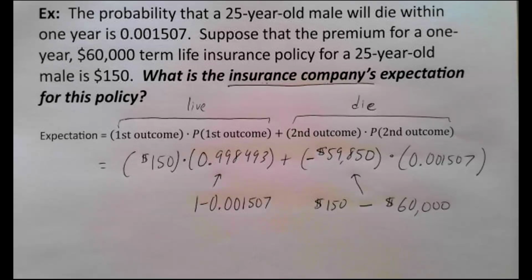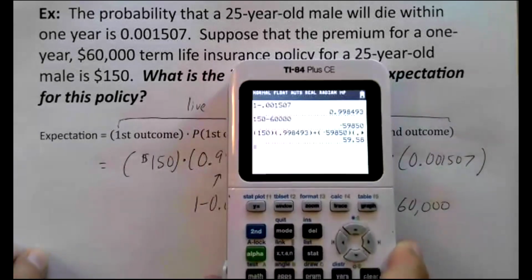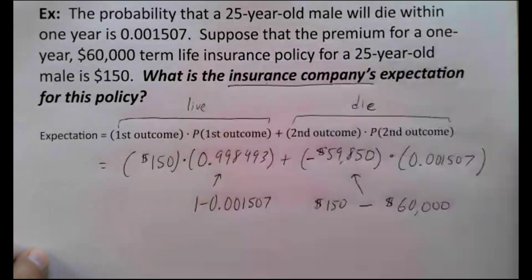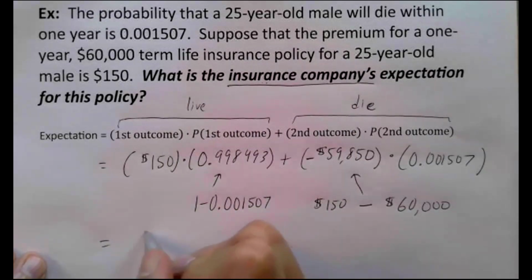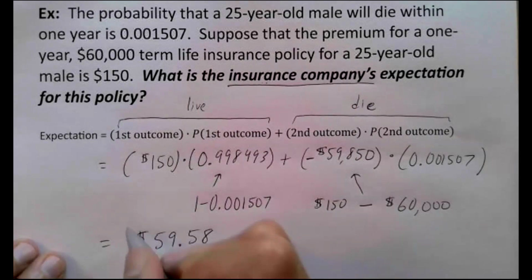So if you do put all this in your calculator, I'm going to go ahead and do it also. It's 150 times 0.998493 plus negative 59,850 times 0.001507. Actually, this one turned out nice. I did not seem to need to round off at the end. It looks like $59.58 is what I got. So I don't need to put an approximate sign because I'm not rounding off. But if I did need to, I would round off to the nearest penny.